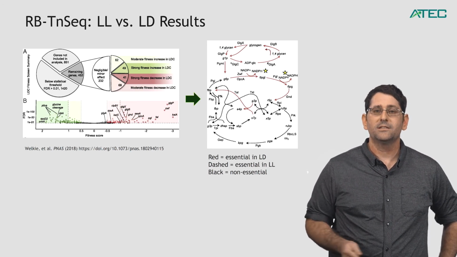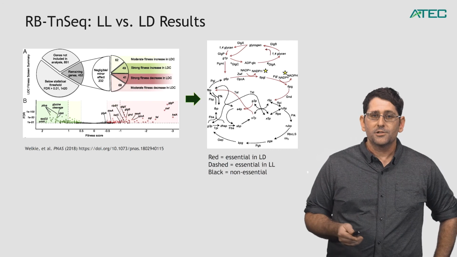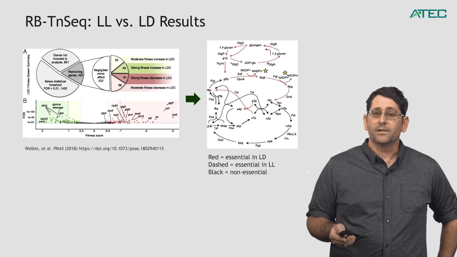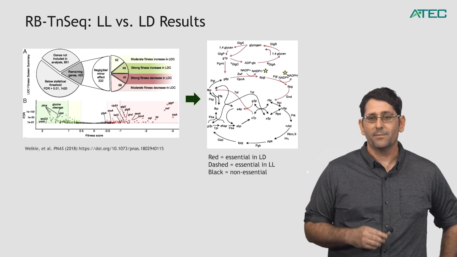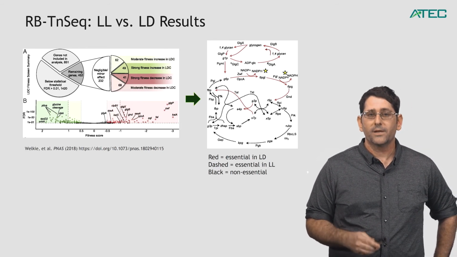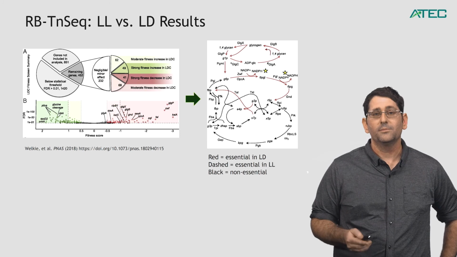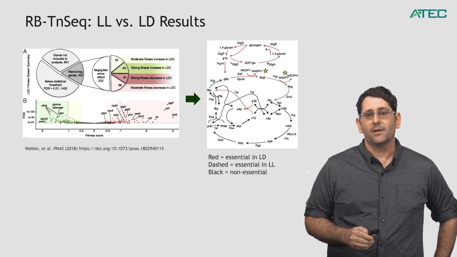So once again, it tells us what can we change under a light-dark cycle, for example, now, and that's information that we did not know before when we were only doing the experiments in continuous light. So again, this is really important information for us to be able to do the metabolic engineering that we want to do.